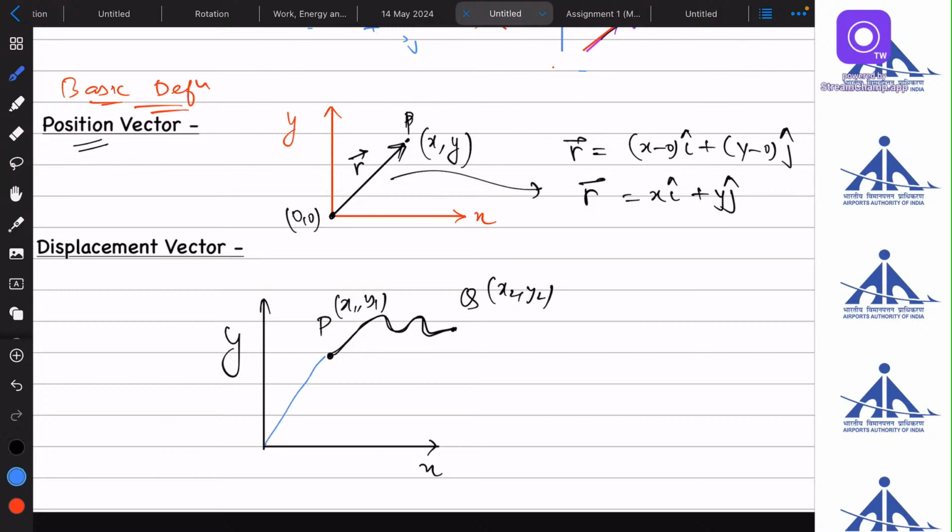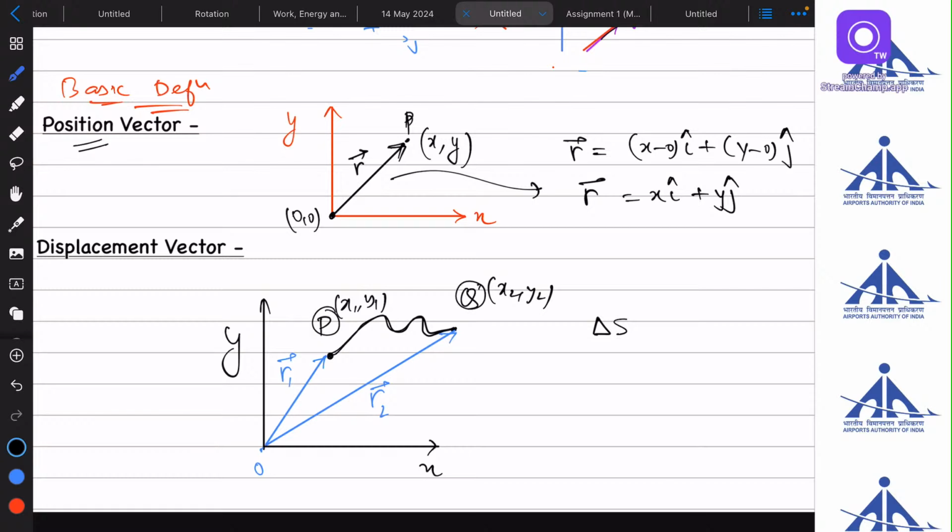Point P has some position vector because it is lying at in xy plane. So there will be a vector from origin to that point P. Let's say this is r1. And point Q also has a position vector, let's say r2 vector. Okay, now what is displacement? Displacement is the difference between the positions of a body, not the difference, but we can say the change in position of a body.